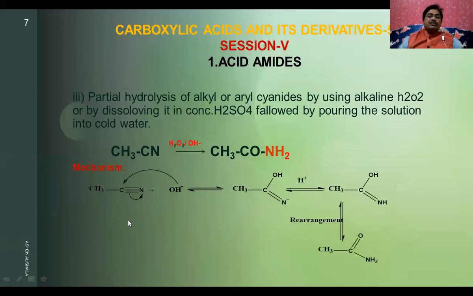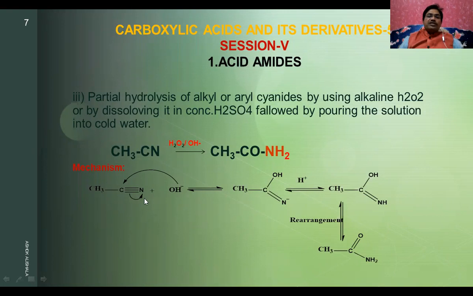You can observe the mechanism. This is methyl cyanide. There is a triple bond between the carbon and nitrogen. Nitrogen is more electronegative, so the pi electrons are attracted towards the nitrogen. The hydroxide ion, being negatively charged, adds to this carbon.